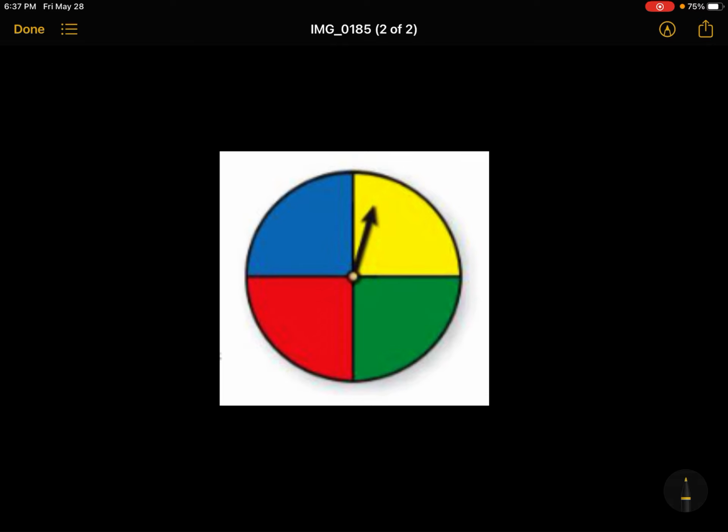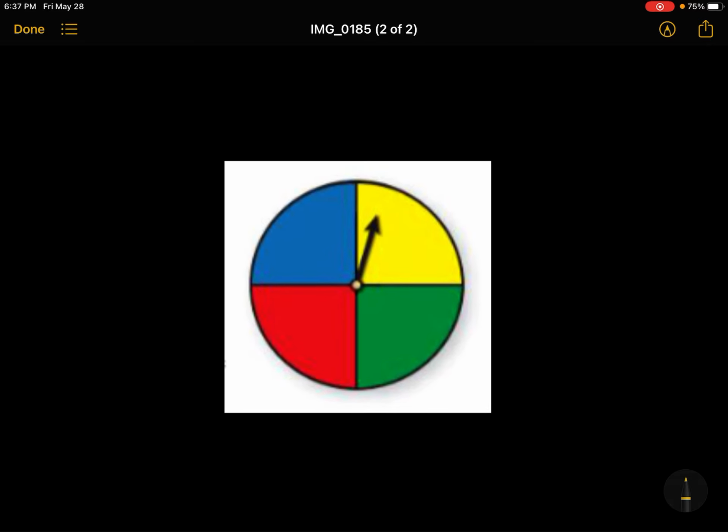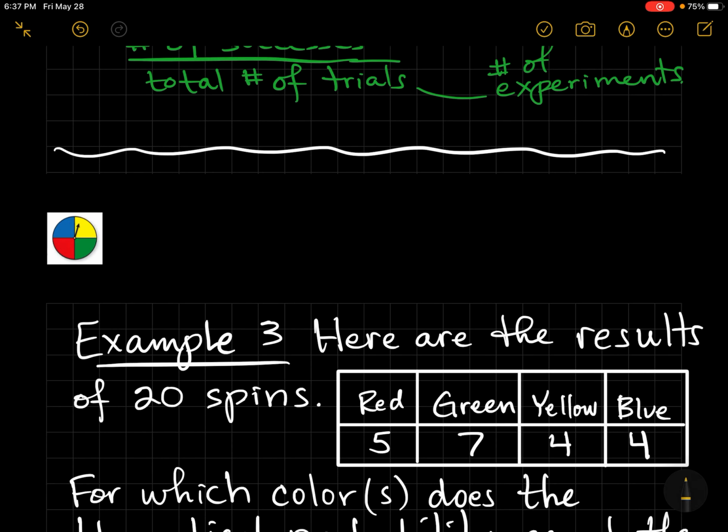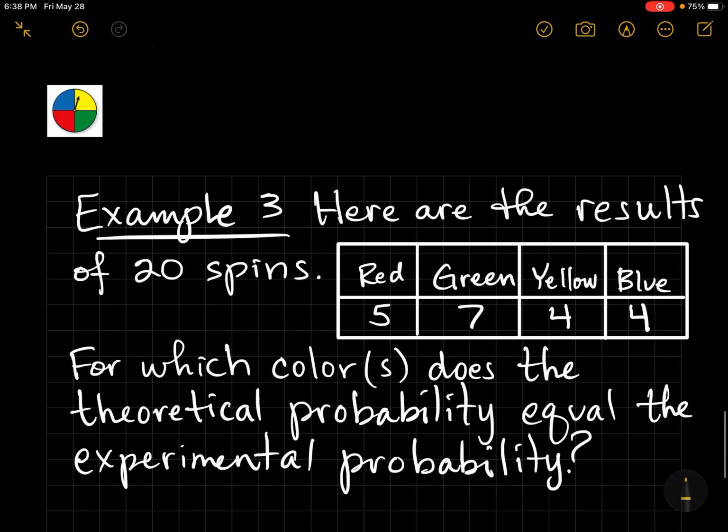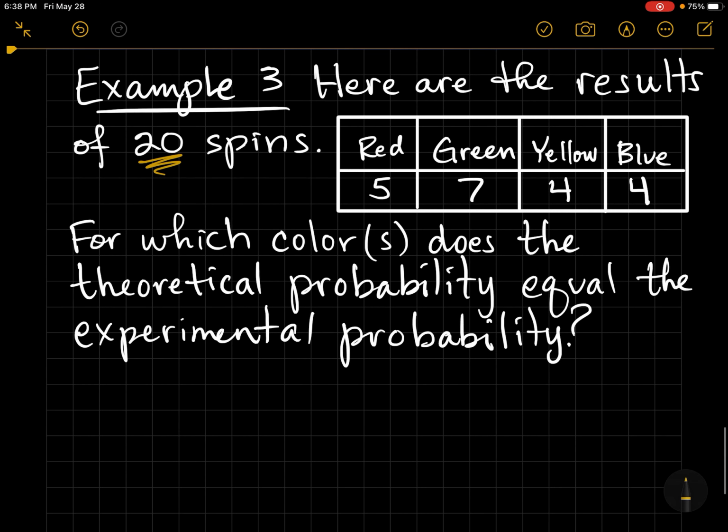Let's look at example 3. We have a spinner here, and this spinner, all 4 of the colors have the same area. Okay? Here are the results of an experiment. Out of 20 spins, 5 came up red, 7 came up green, 4 yellow, and 4 blue. If you add those up, you will get 20. The question is, for which color or colors does the theoretical probability equal the experimental probability?